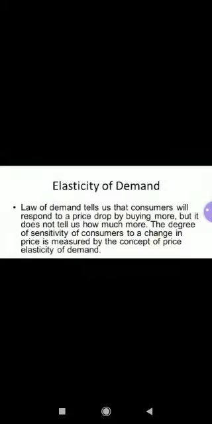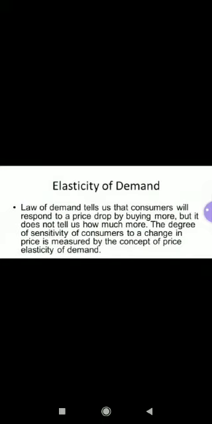So children, I'm going to explain to you the entire chapter number 4, that is elasticity of demand, with the help of slides. So children, the first topic we'll talk about is the meaning of elasticity of demand. Before starting with the meaning of elasticity of demand, let's relate this concept with the law of demand.